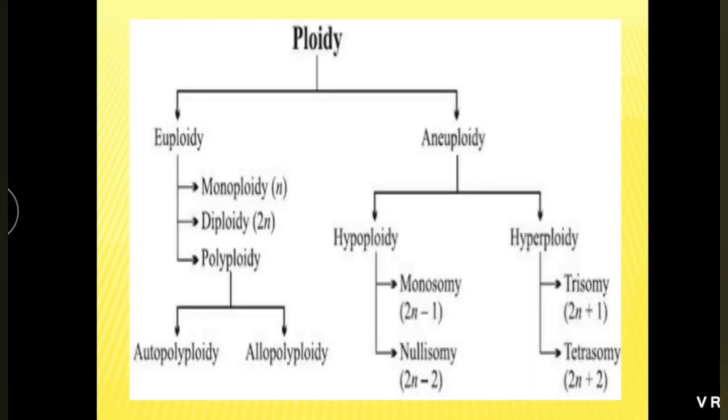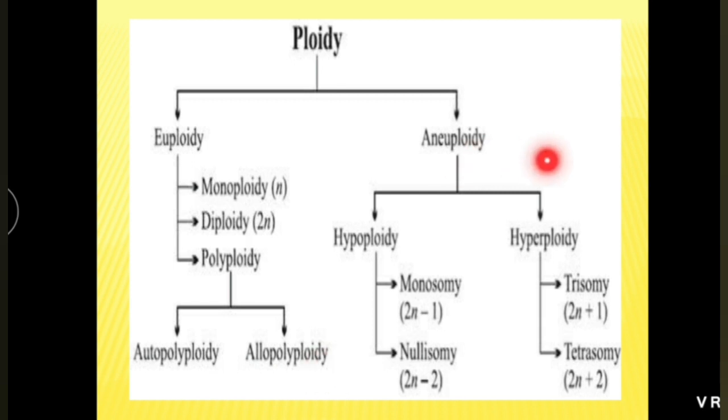See, polyploidy, euploidy, aneuploidy. Euploidy: monoploidy n, diploidy 2n, polyploidy, that is autopolyploidy, same set of chromosomes is multiplied, autopolyploidy, different species, allopolyploidy.